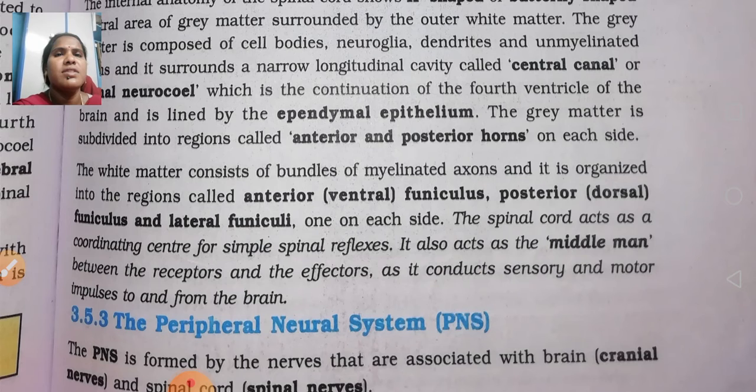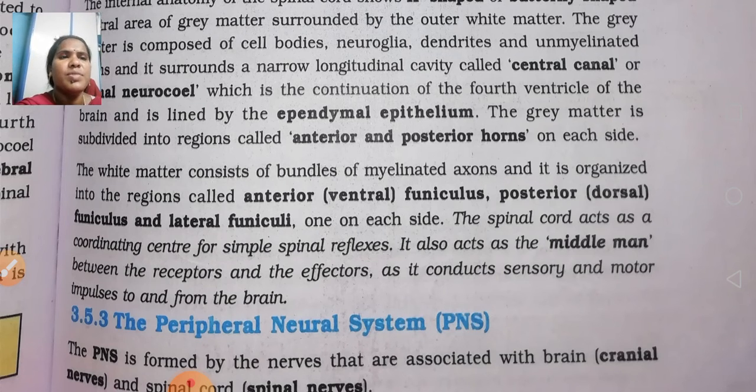It is organized into regions called the anterior funiculus, posterior funiculus, and lateral funiculus, one on each side. The spinal cord acts as a coordinating center for simple spinal reflexes.